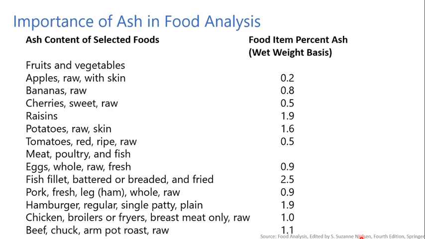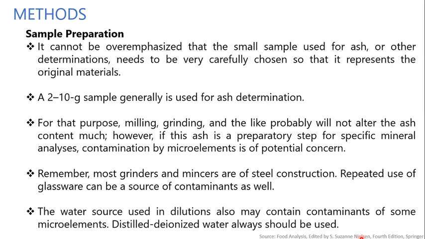While considering various meat, poultry and fish products, we can say that fish fillet has the highest percentage of ash, that is 2.5%, while pork, fresh leg ham and eggs have a lower percentage of ash, that is 0.9% ash on a weight basis.